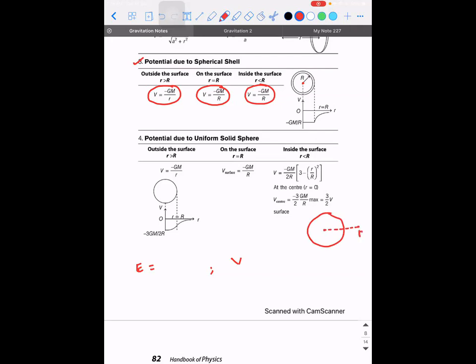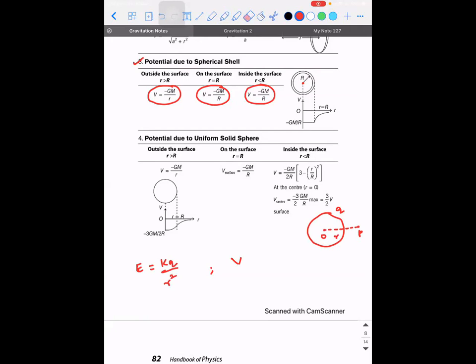If I take a point P here, and the charge that is given to the spherical shell is Q, and if I call the distance from the center to point P as R, what is the value of electric field, guys? It is KQ divided by R square. Yes, KQ divided by R square.